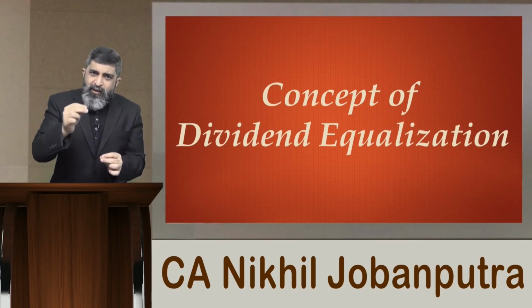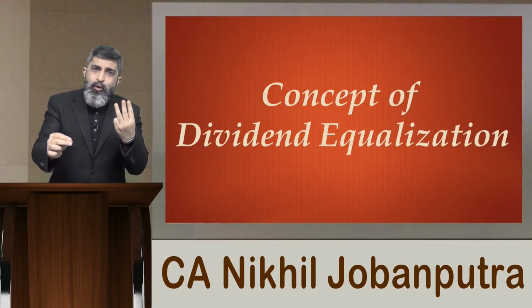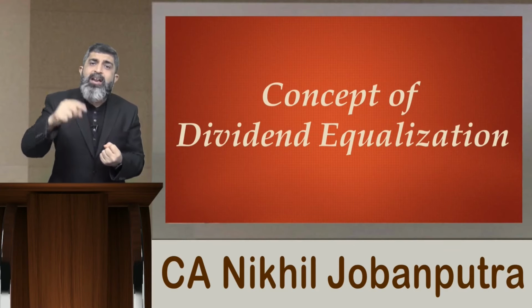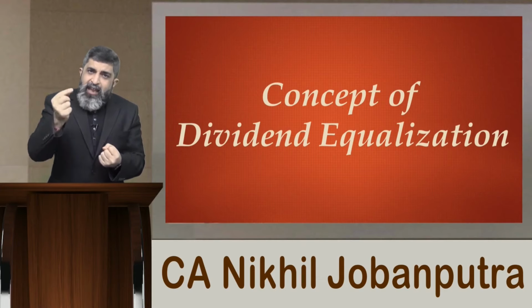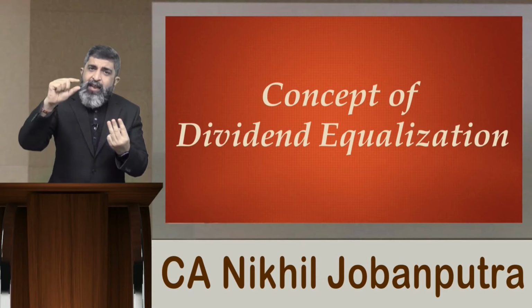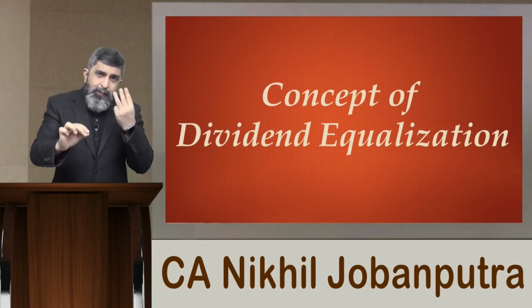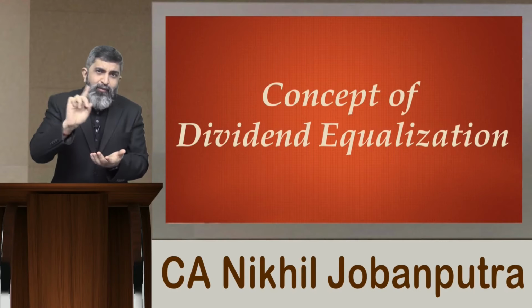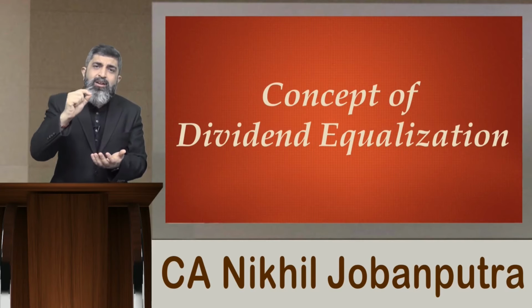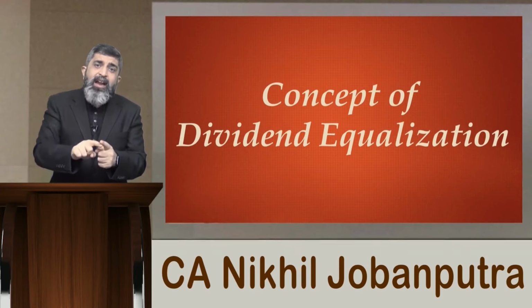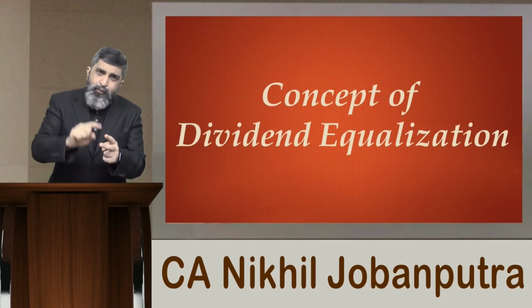So suppose I am investing rupees 100 and 3% is entry load. What will happen? I will not have to invest rupees 100, I will have to invest 103. Likewise, if there is an exit load of 3%, and if the NAV prevailing on the date when the investor is selling the unit is rupees 100 with 3% exit load, investor will not get 103. Investor will be getting 100 minus 3%, that is 100 minus rupees 3, that gives you rupees 97. So if it is entry load, investor will have to bear the entry load. If it is exit load, investor has to bear the exit load.